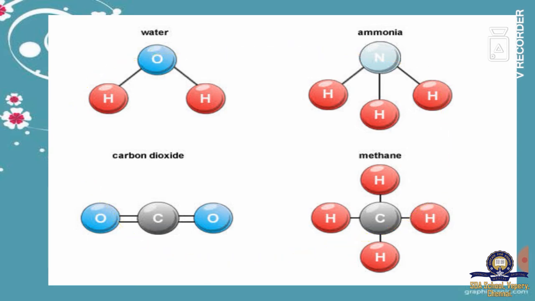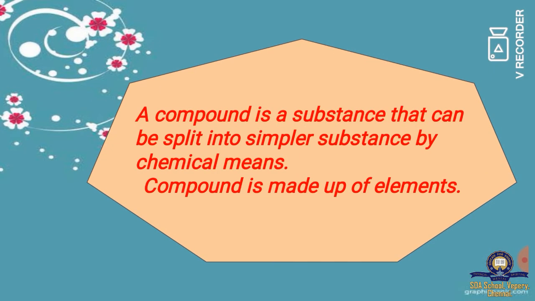And this compound is made up of elements. The definition is, a compound is a substance that can be split into simpler substance by means of chemical means, and the compound is made up of elements.